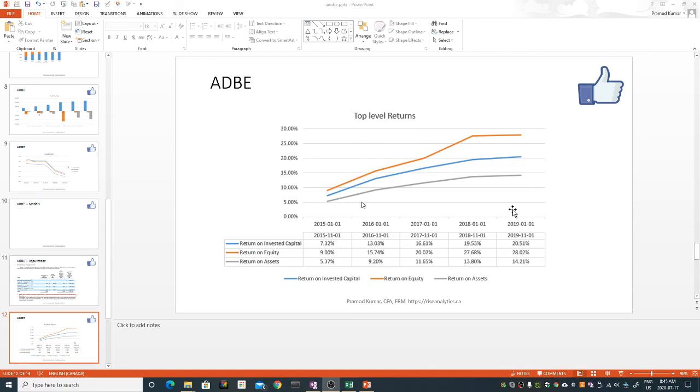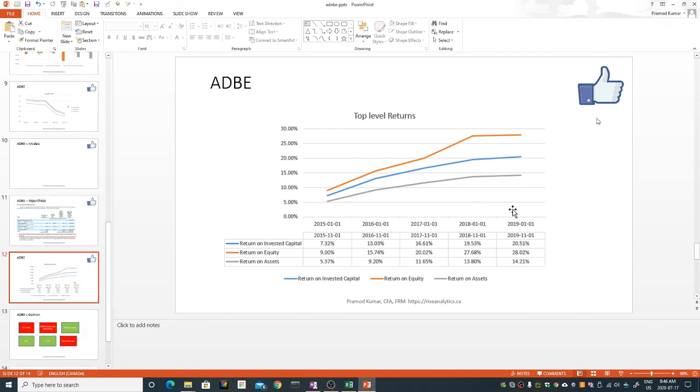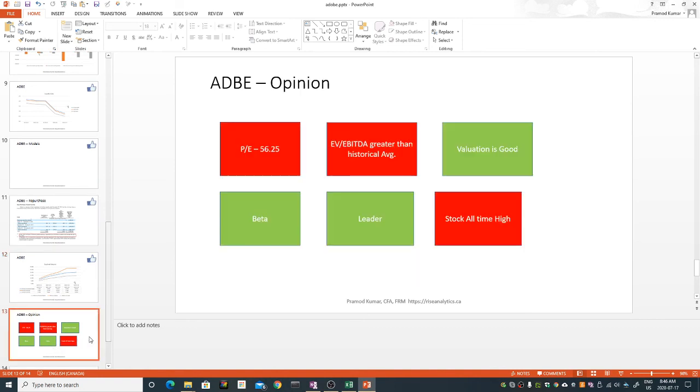The return on assets is also consistently increasing, and the return on equity is also increasing, right? So it makes more sense when we see all our deep dive models, and that this top line is not dropping anywhere, it's increasing. So let's see what we have next.